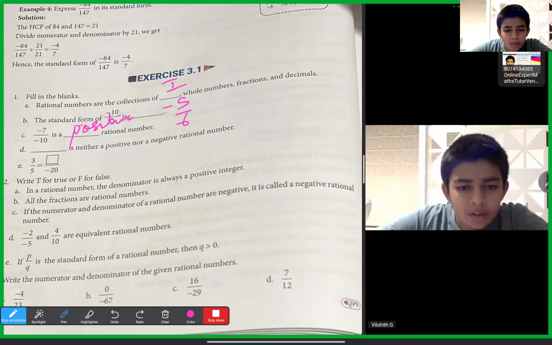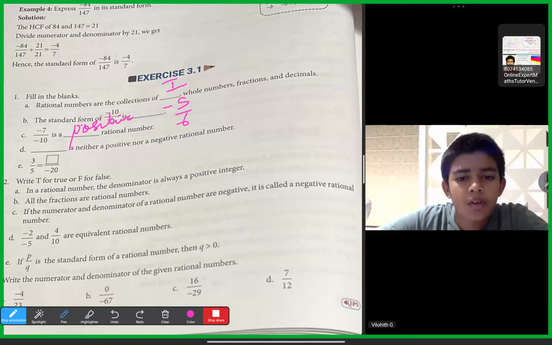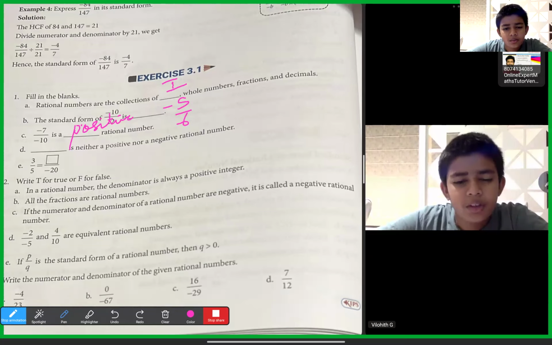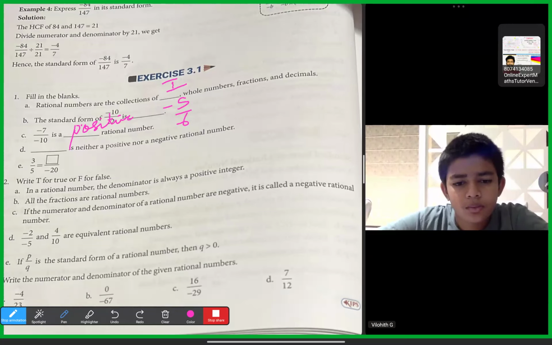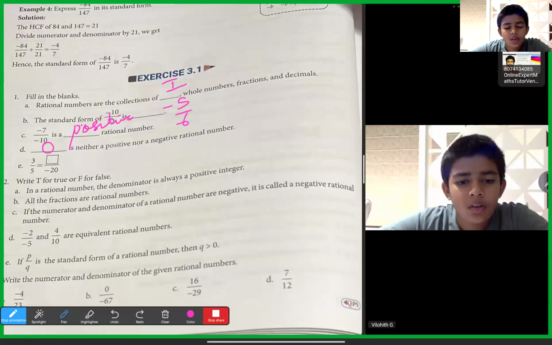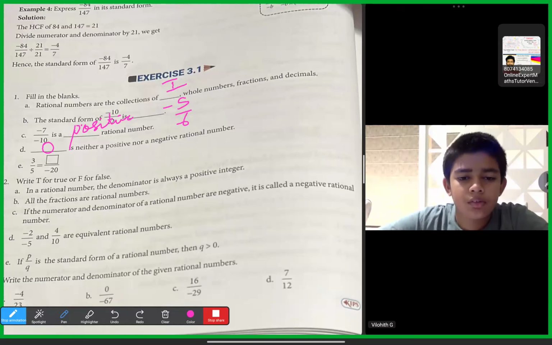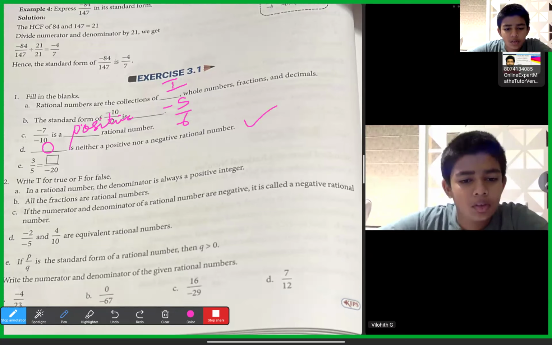There is only one number, as we learned when studying integers, which is neither positive nor negative. Is it 0? Yes. So 0 is also considered a rational number because before we wrote the examples 0 by 1, 0 by 2, 0 by 3, all those zeros. So the answer is 0 is neither a positive nor a negative rational number.